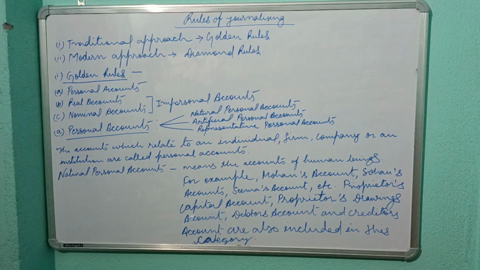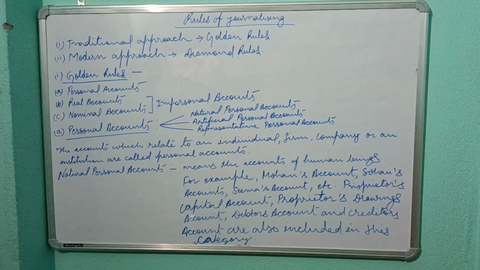There are three types of accounts. In golden rules, first is personal account, second is real account, and third is nominal account. But in some books it is mentioned that there are two types of accounts: first is personal accounts, and second is impersonal accounts.